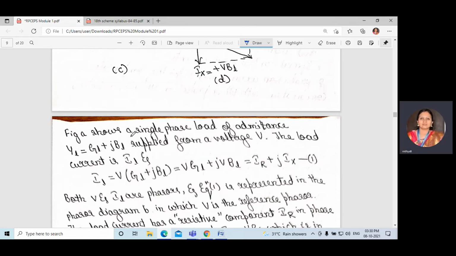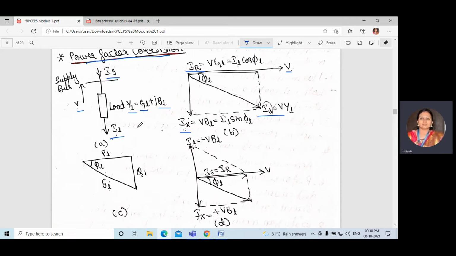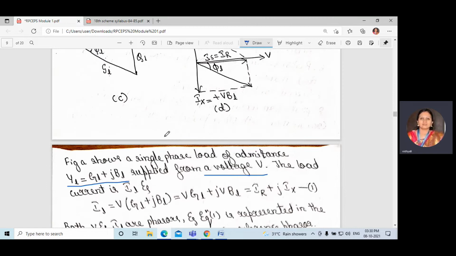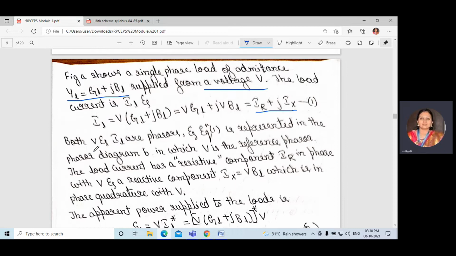Figure A shows the single phase load admittance, that is YL equal to GL plus jBL, supplied from a voltage V. The load current is IL, and from this diagram we can write IL equal to V into YL. YL value is GL plus jBL, that is what we have written here. That can be written as IR plus jIX. Here V and IL are shown, and it is represented in phasor diagram B.